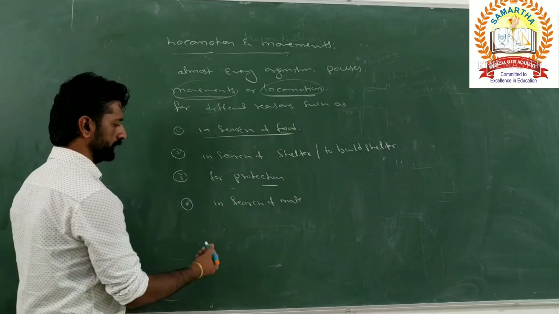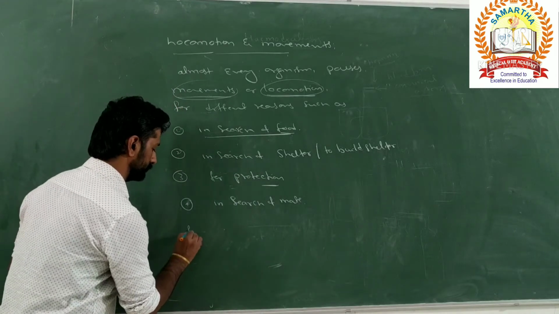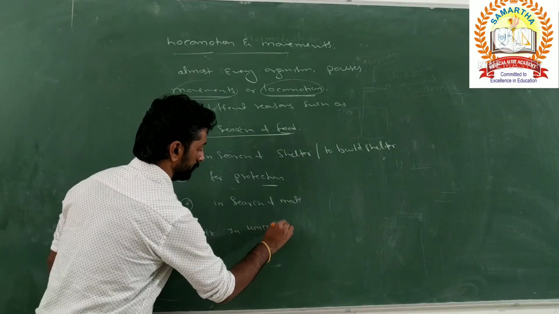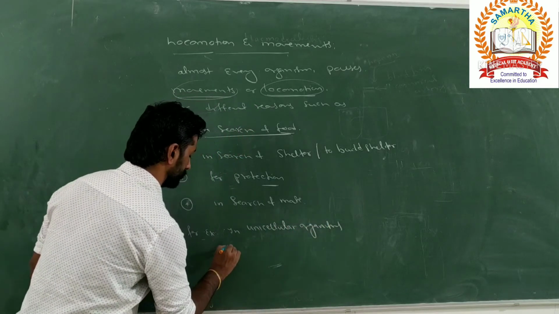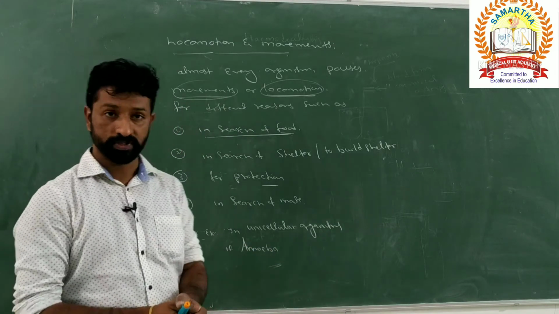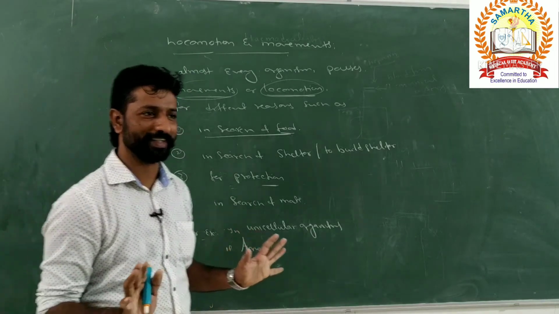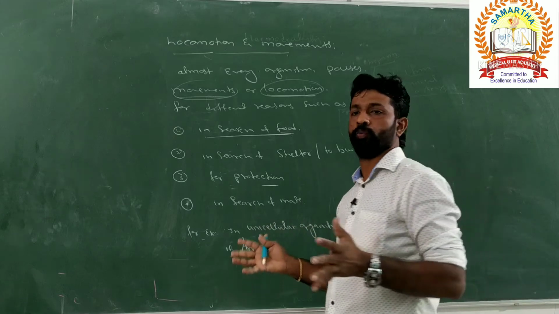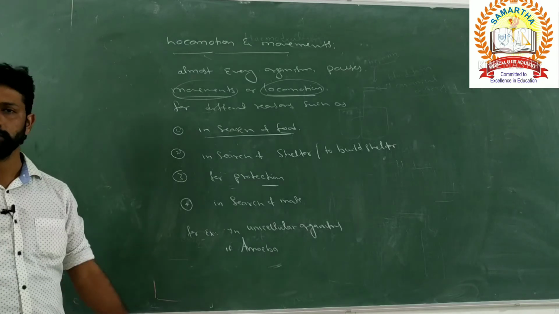If you consider unicellular organisms, say for example, what is a good example of a unicellular organism here? That is amoeba. Which type of movement can be seen in amoeba? Amoeboid movement is present, right? That is how the movement or locomotion takes place. Yes, amoeba locomotes by streaming of cytoplasm or the protoplasm.